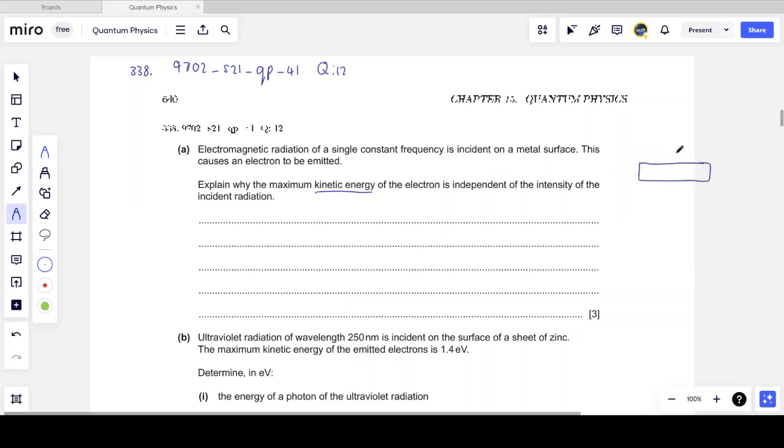Remember, if I have a metal, then in comes a photon of light with energy hf, or hc over lambda. If the energy of the photon is greater than the work function energy of the metal, out goes an electron, and the electron has kinetic energy. The maximum kinetic energy it can have is half m v max squared. It can actually have a range of kinetic energies. The maximum kinetic energy is independent of the intensity of the incident radiation. We want to explain why.